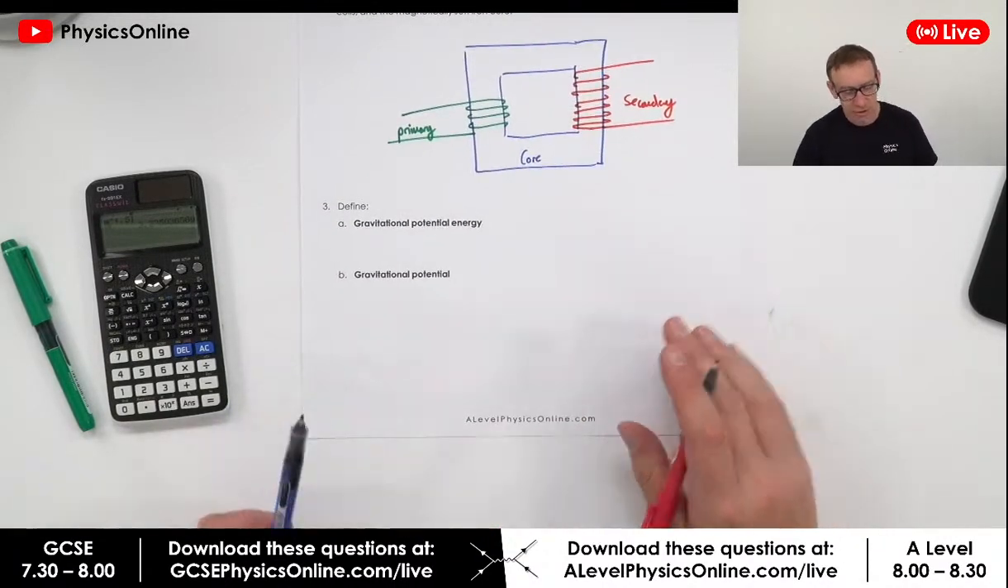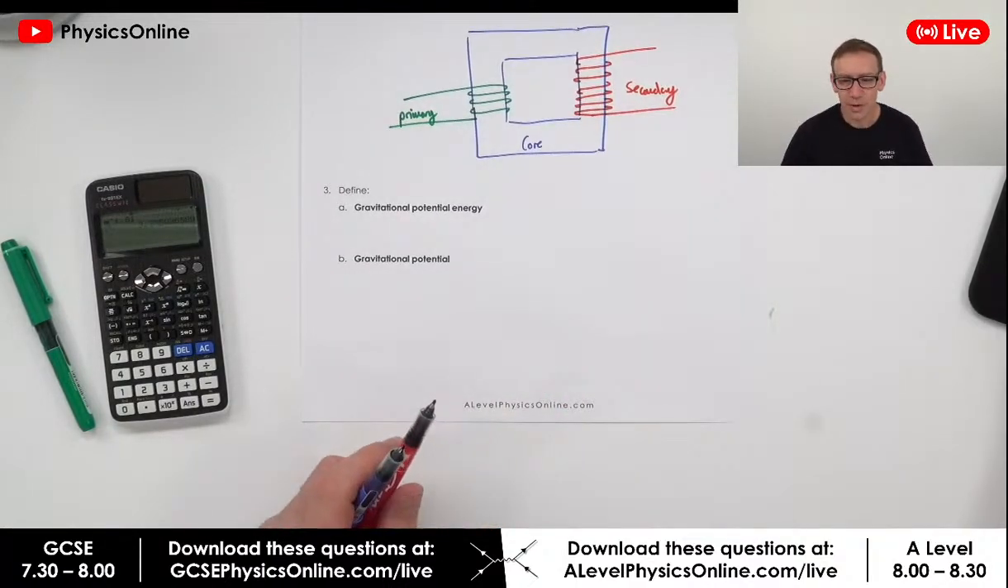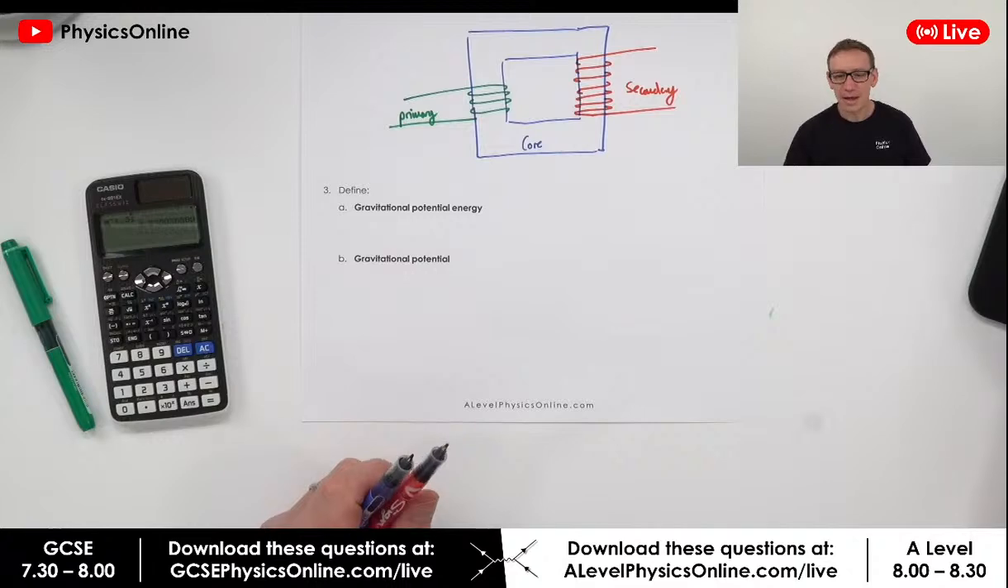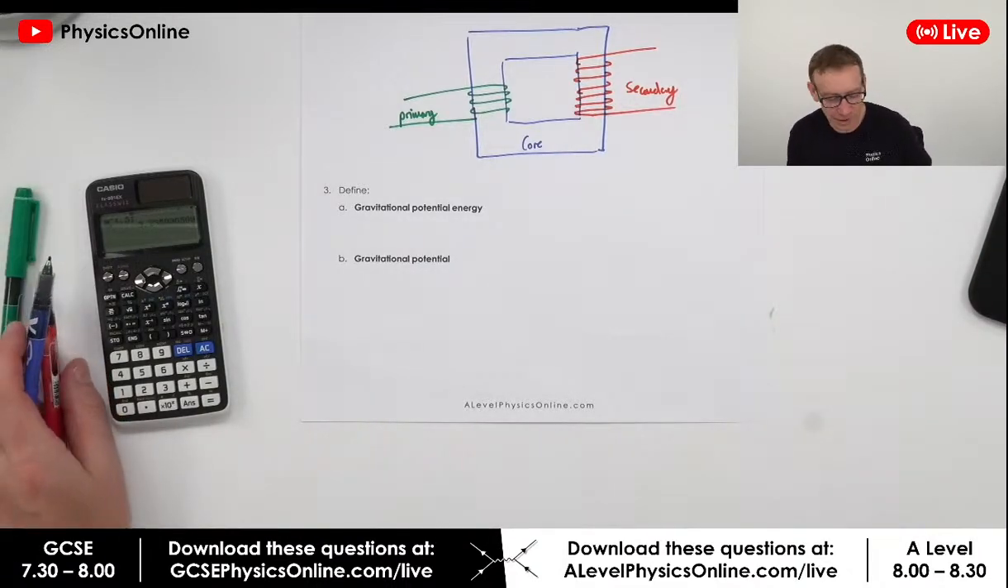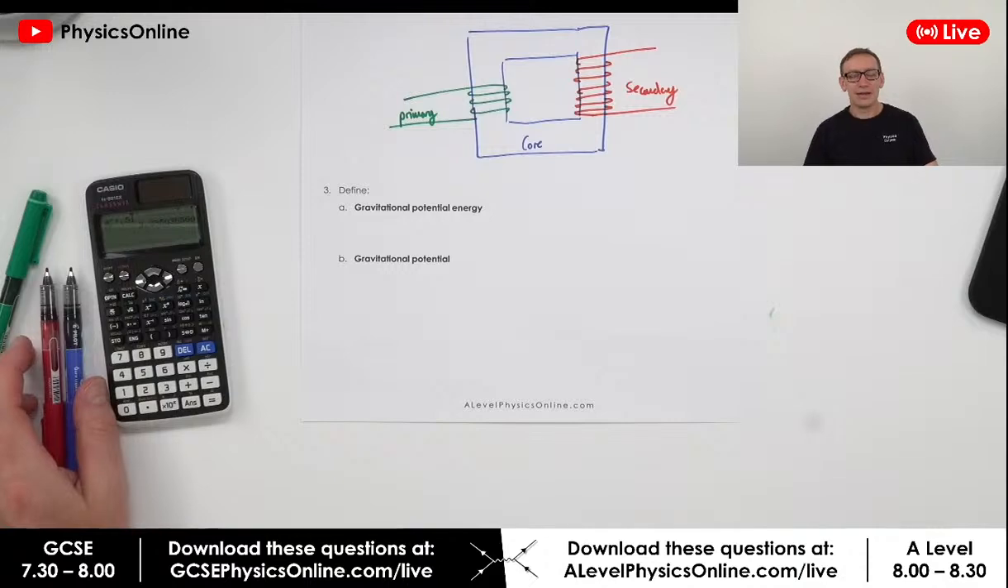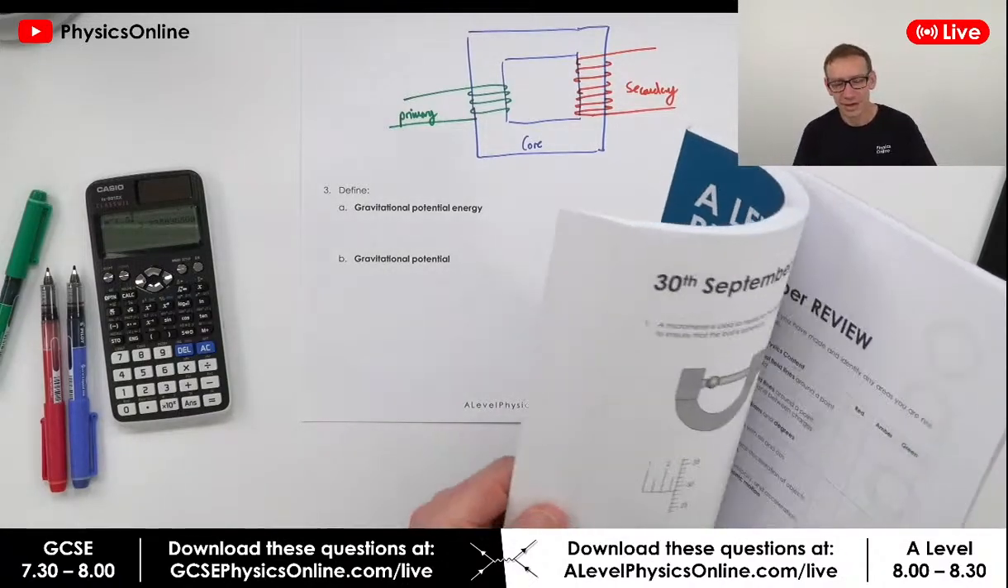Okay, define gravitational potential energy and gravitational potential. So what are people saying? Gravitational potential and the energy definition seem the same. How can you tell them apart? I reckon, personally, looking at fields, this is one of the most tricky areas of physics.